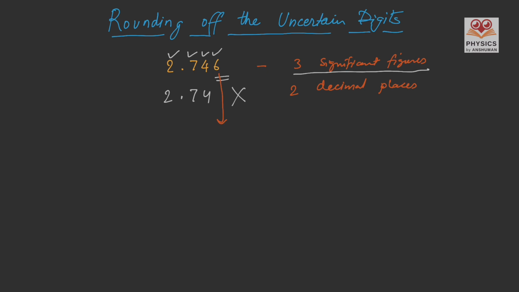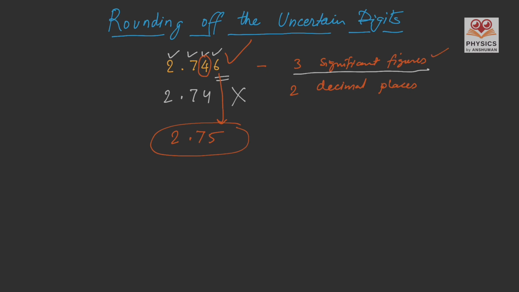In that case, we will add 1 extra digit to the second last digit. So if it is 4, we will make it 2.75. And this is the answer for rounding off the result to 3 significant digits.